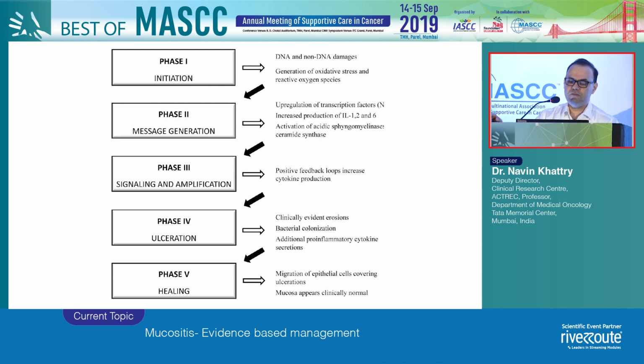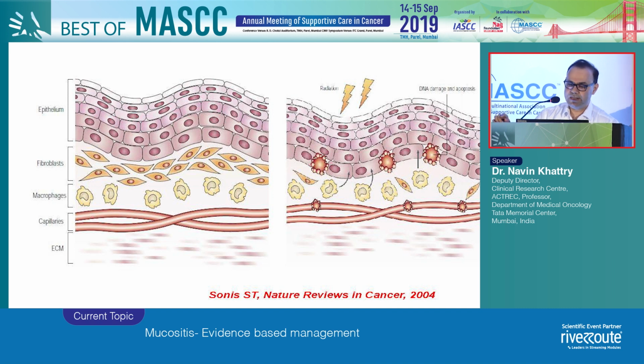Now, phase 1, 2, and 3 is subclinical. You really don't see any evidence of clinical mucositis in a patient. It's only when it comes to between phase 3 and phase 4 that you see the clinical implication of that. And that is the reason that why we need to act before it becomes phase 4.